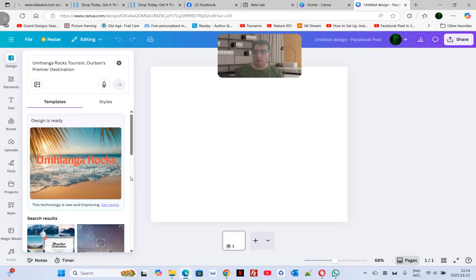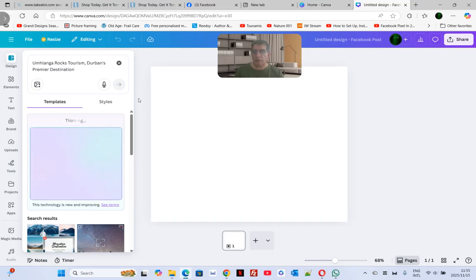That's pretty cool. I quite like that, but I don't like that it's out of context, because Chocolate Rock has a beach, because it's a fantastic beach, but it doesn't have all the stuff covering the background. So let's regenerate a design again and see what it comes up with.